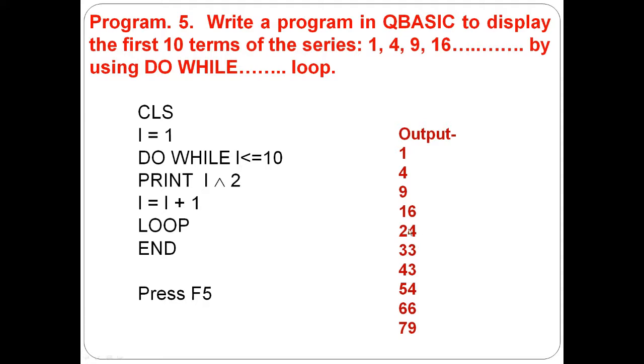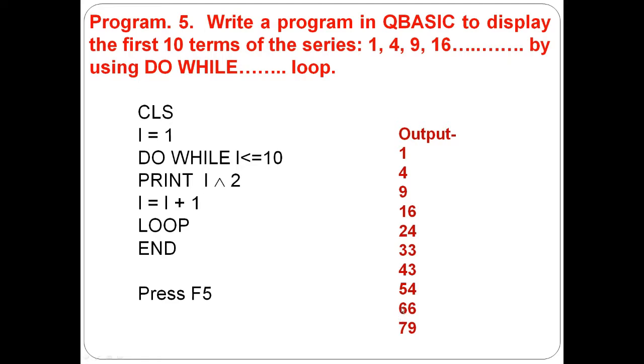by mistake I have written this wrong. This is wrong. This will become 5 multiply 5, 25. Then 6 multiply 6, 36. Then 7 multiply 7, 49. Then 8 multiply 8, 64.